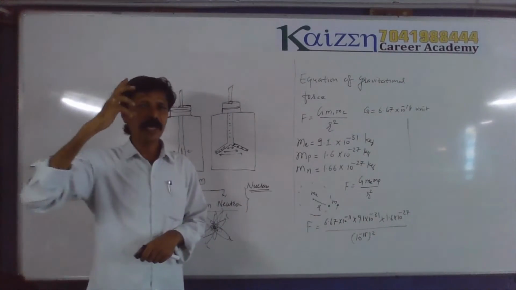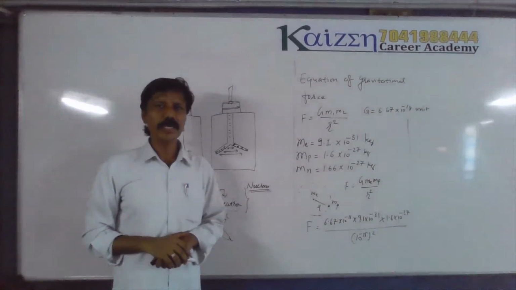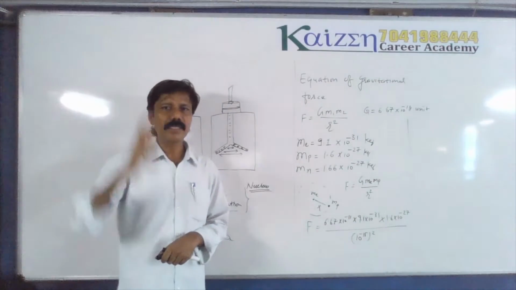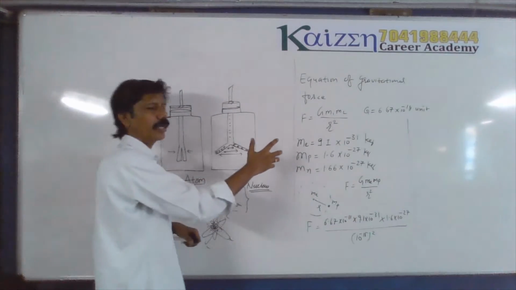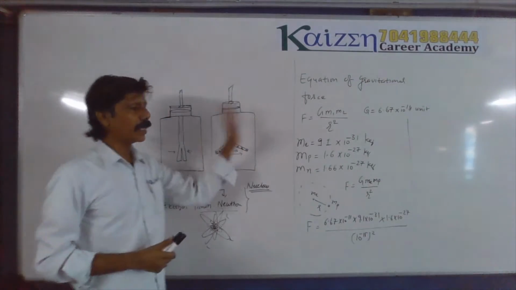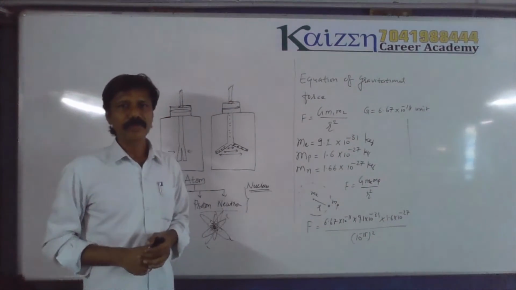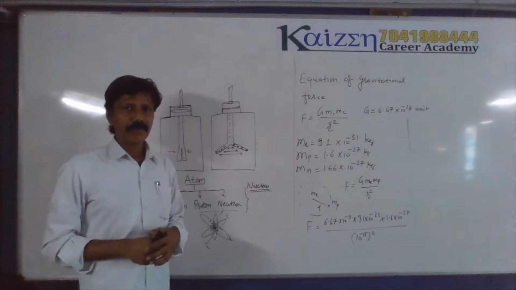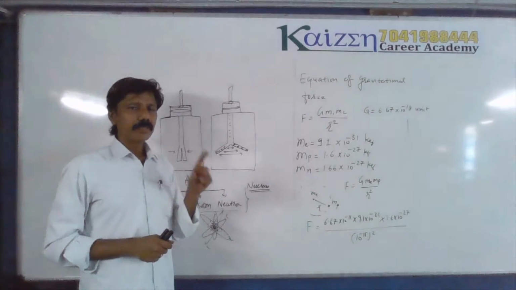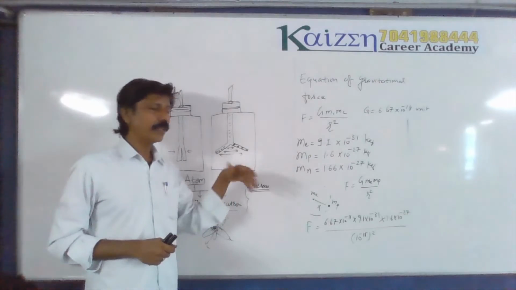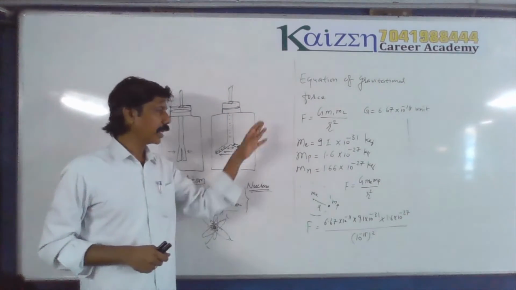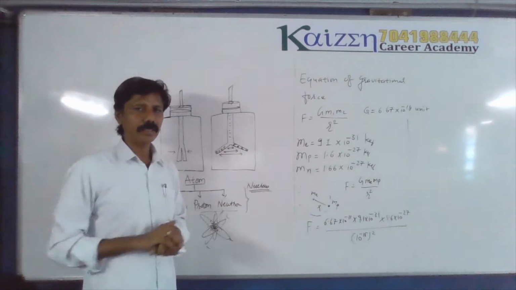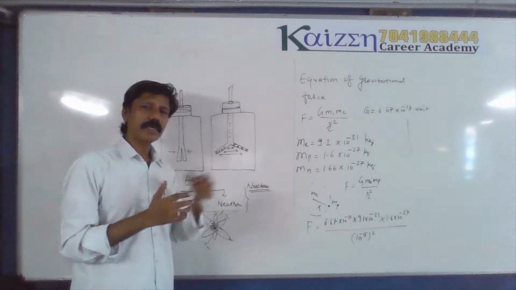I'll give you one example. If you rub a rubber balloon on dry hair and place it near the wall, it will attract to it. Why is it so? Two electrons repel each other, but if an electron comes in contact with another type of material, like a wall, it will attract it.